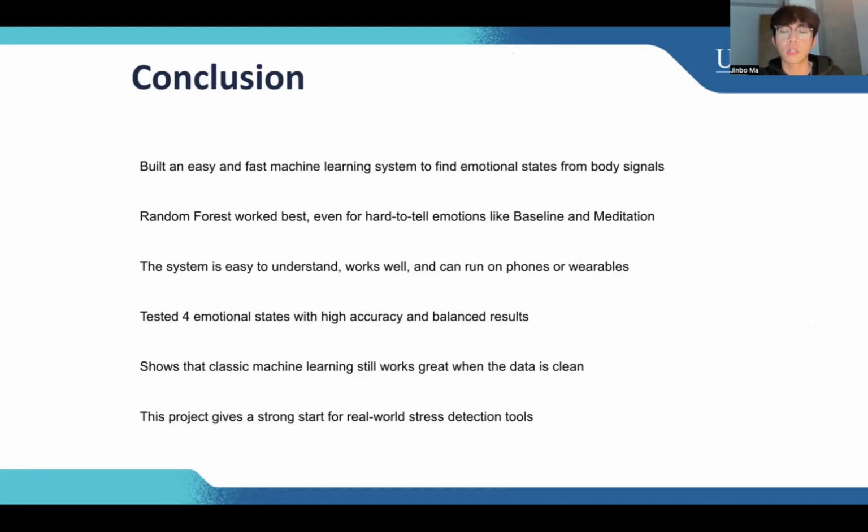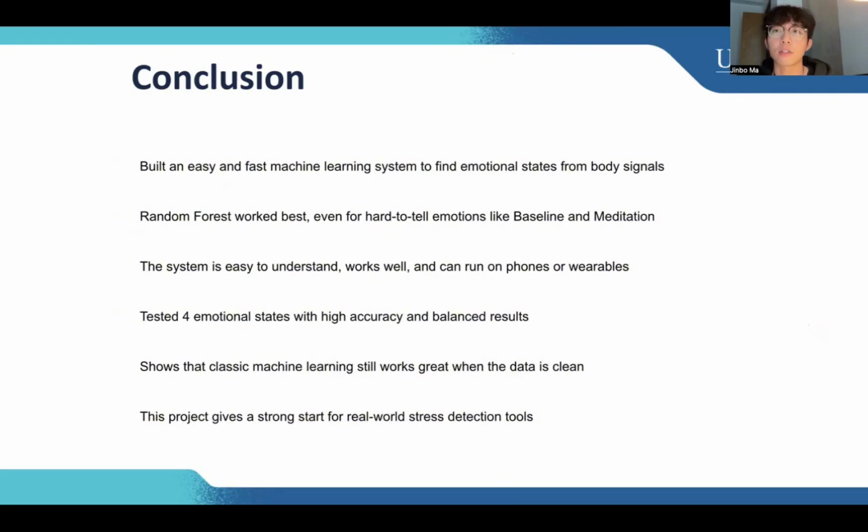For the conclusion, to summarize, I built a simple and effective machine learning system, and it finds different emotional states by using signals from wearable devices. As we know, the random forest model works the best. It can even tell apart cases like the baseline and meditation. So the system is easy to understand, works well, and can run on phone or wearable devices over here.